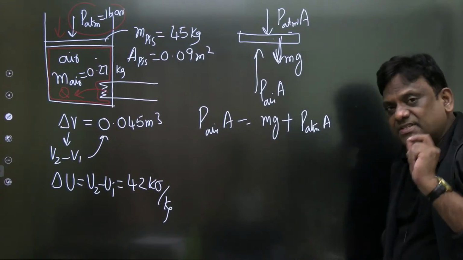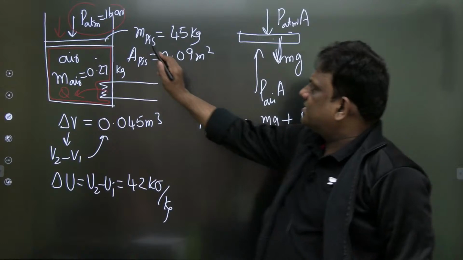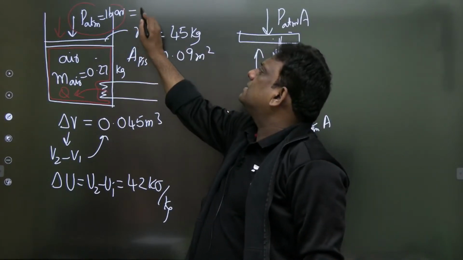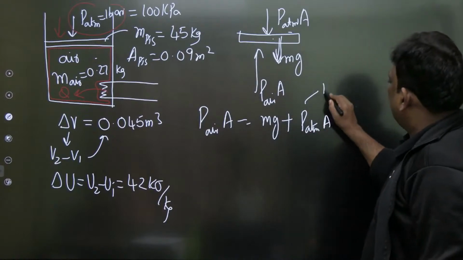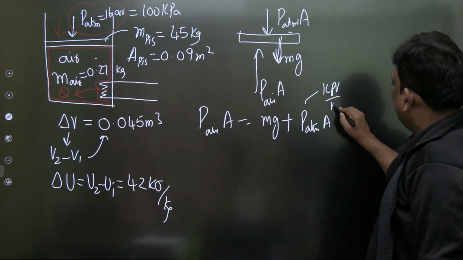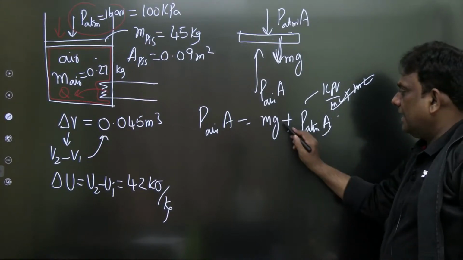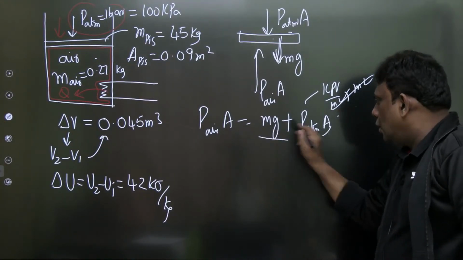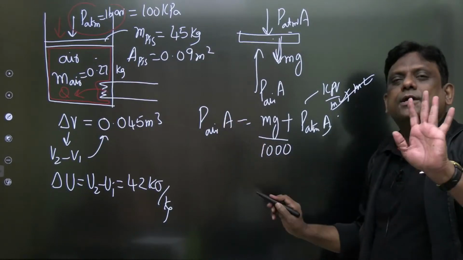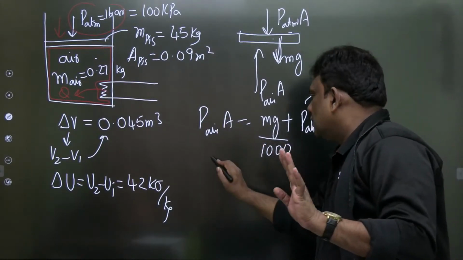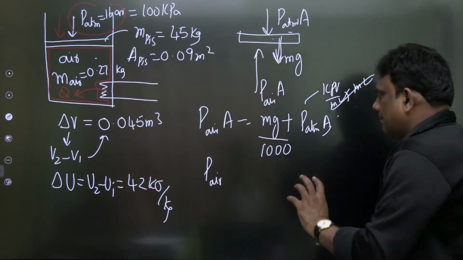Absolutely fine. We can make a mistake here. What is that mistake? The atmospheric pressure is given in bar. So I write this as 100 kilopascal, since 1 bar is 100 kilopascal.